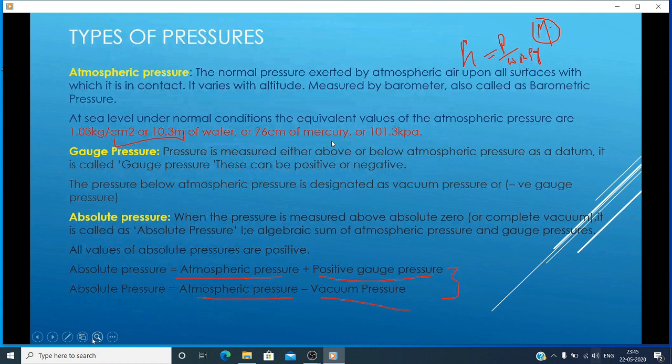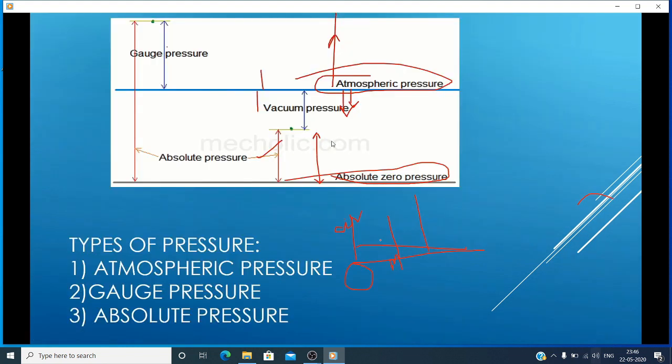On that particular earth surface, if you want to find out the atmospheric pressure, you have to fix the 8.62 kilometers height of the air, up to 1 meter by 1 meter, 1 square meter area. 8.62 kilometers height on 1 square meter area. The atmospheric pressure will become, here I am writing 8.62 kilometers.